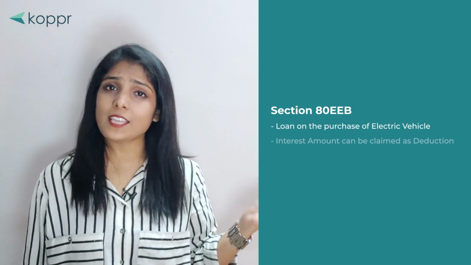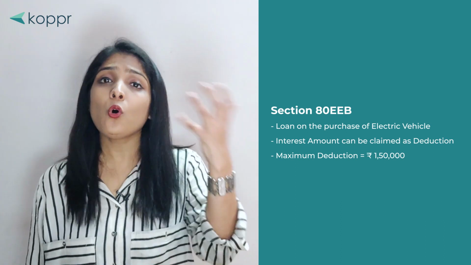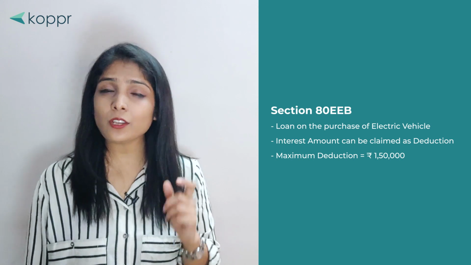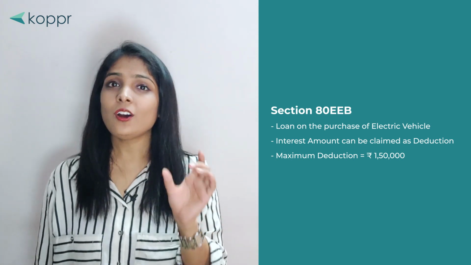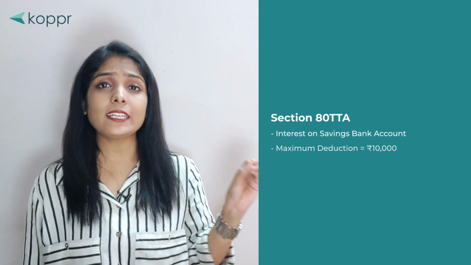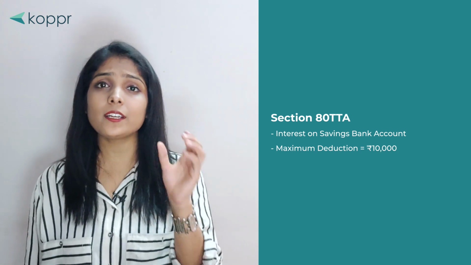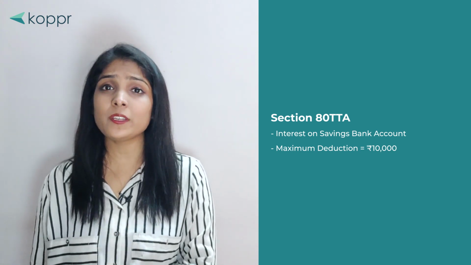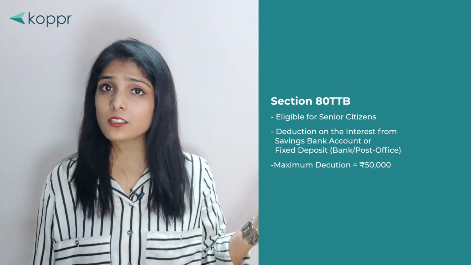Now coming to the others part, we have few sections. Let's talk about the first one, that is section 80EEB. Under this, if you have taken a loan on purchase of the electric vehicle, then you can claim the interest amount as a deduction up to the limit of rupees 1,50,000. Section 80TTA talks about the interest on the savings bank account, and the deduction can be claimed up to the limit of rupees 10,000. Section 80TTB talks about the senior citizens.